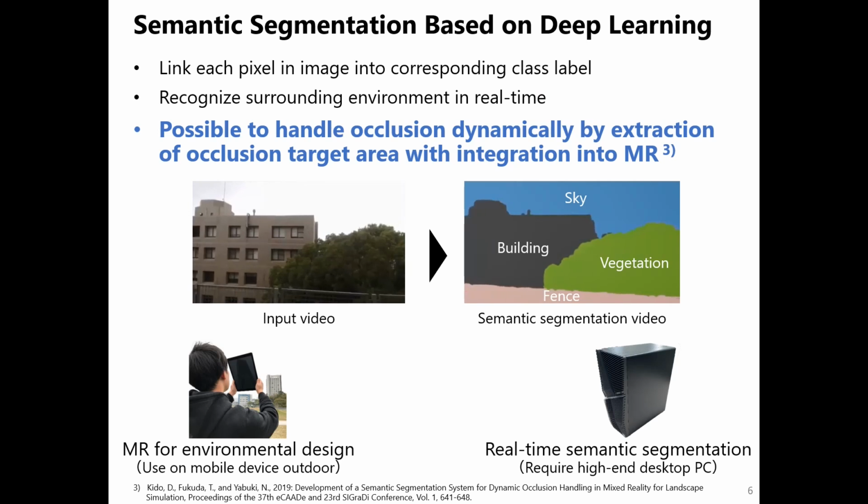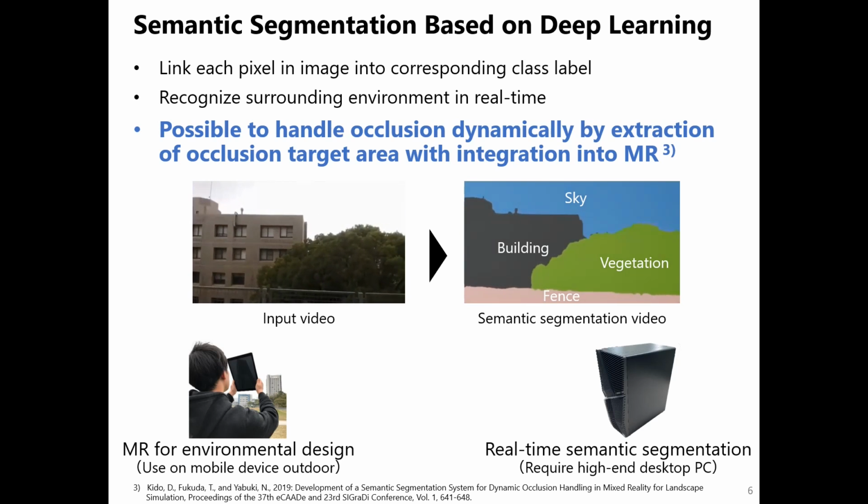In our previous study, an MR system with real-time dynamic occlusion handling using deep learned semantic segmentation was developed. This system extracts the area of occlusion targets in real time and handles occlusion dynamically.